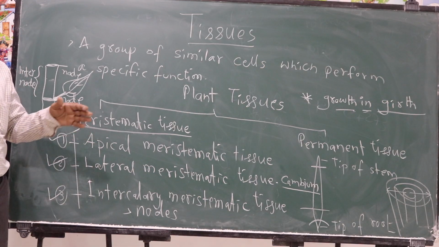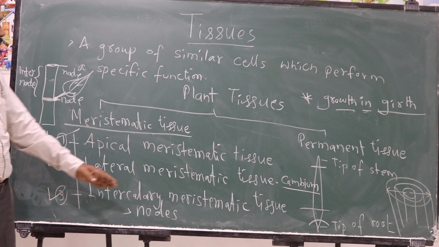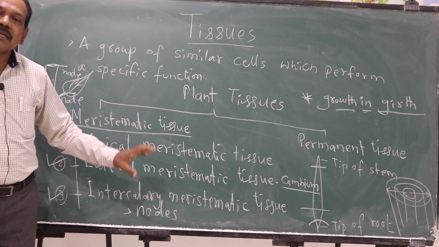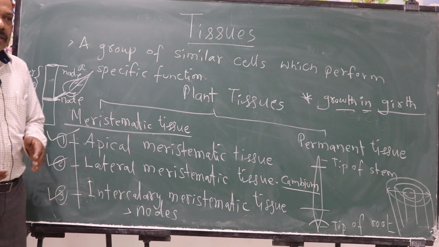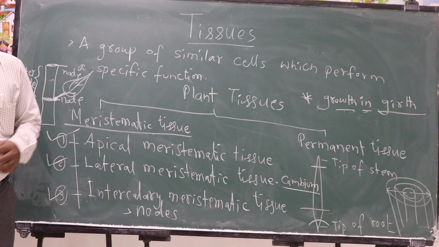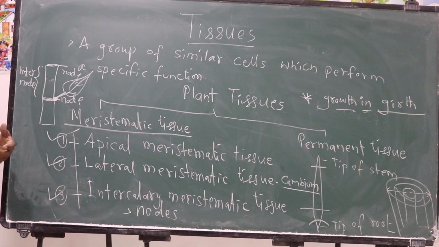Apical meristematic tissue helps in the growth in height. Lateral meristematic tissue helps in the growth in girth. Intercalary meristematic tissue helps in growth in internodal distance. And another specialty of this intercalary meristematic tissue is, suppose if a grass plant is cut because of any reason, usually animals graze in the grass fields. That means they are cutting the grass plants, they are eating a part of it. The remaining part of it will grow because of intercalary meristematic tissue, which is present in the nodes, and that helps in the growth of internodal distance. So these are the three different types of meristematic tissue.